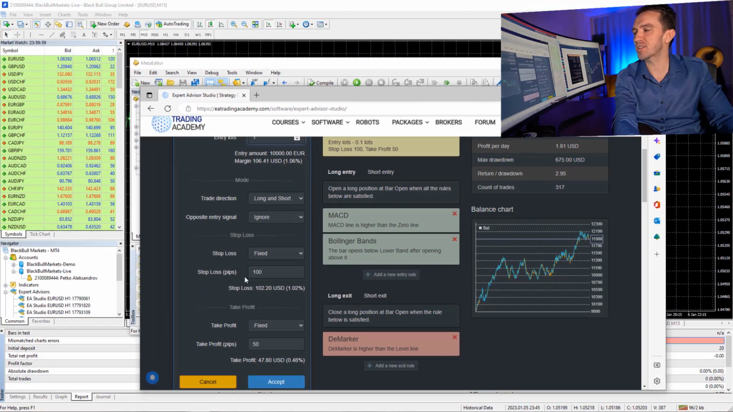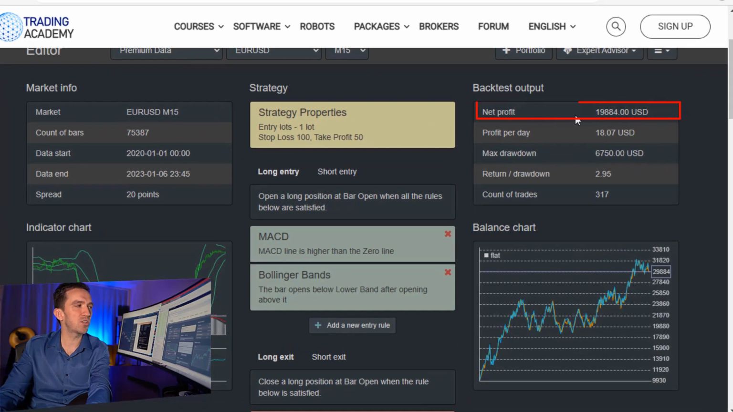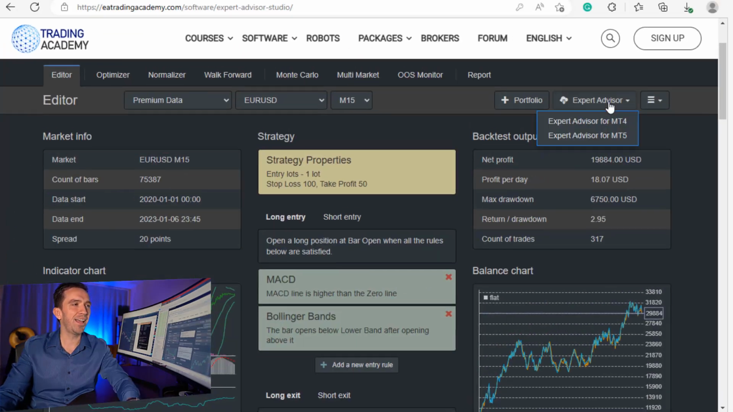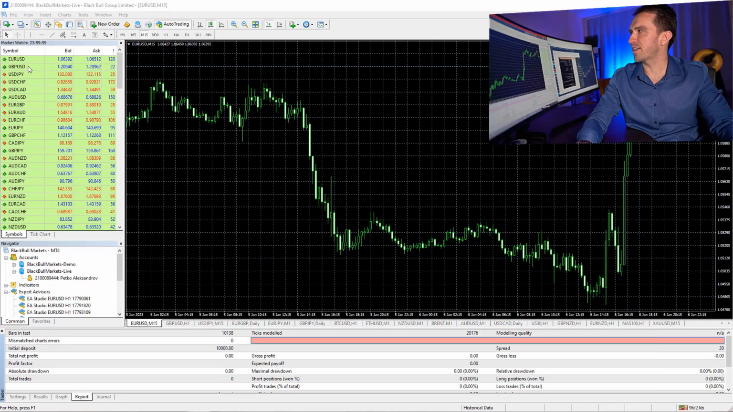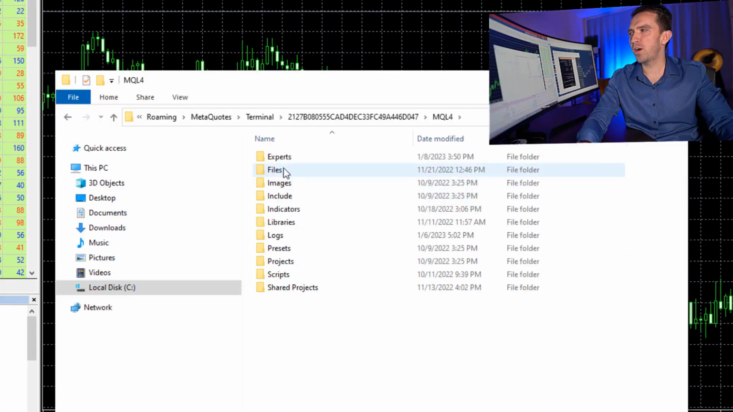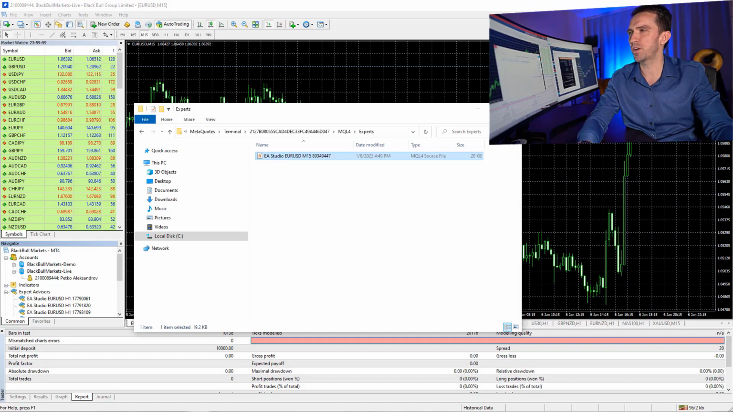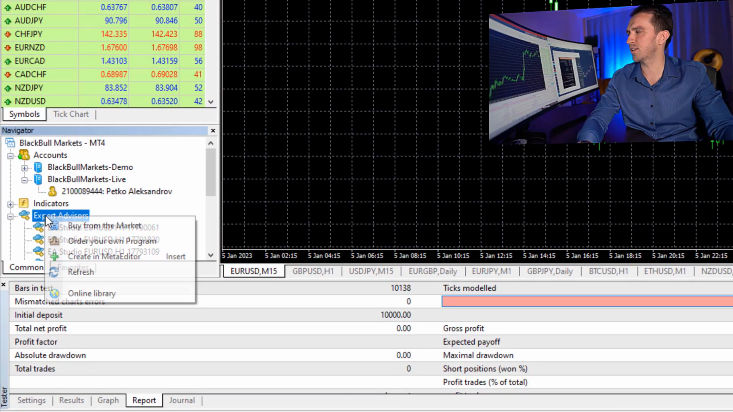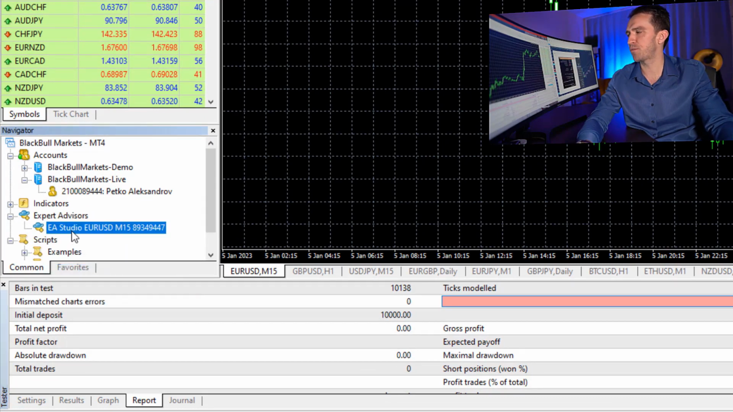And if you traded, for example, with one lot, you will see that it made nearly $20,000 since the beginning of 2020, and I will export it as a ready to use robot for MetaTrader. I will go now to file, open data folder, MQL4, experts, and I will remove all the EAs I had previously and I will paste it over here. I'll close the folder, right click over expert advisors, press on refresh, and I will see the expert advisor below.